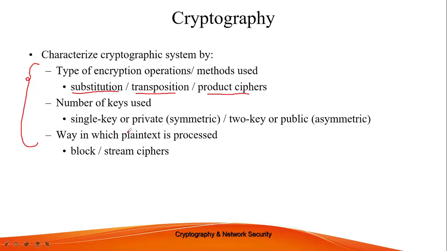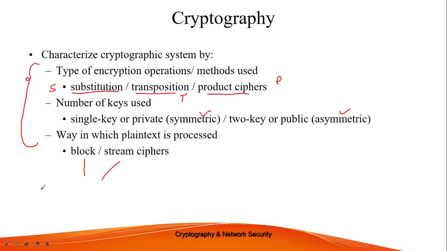First of all, we have the type of encryption methods. There are three types of encryption methods: one is substitution, second is transposition, and third is product ciphers, right? Second is the number of keys used. As I told you, we have symmetric encryption as well as asymmetric encryption. In case of symmetric encryption, we have a single key system, and in case of asymmetric, we have two keys. And for the way in which the plain text is processed, there are two ways: one is in terms of block ciphers, and the other in terms of stream ciphers.